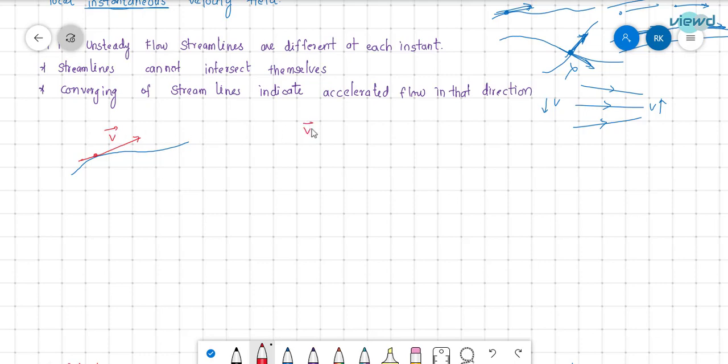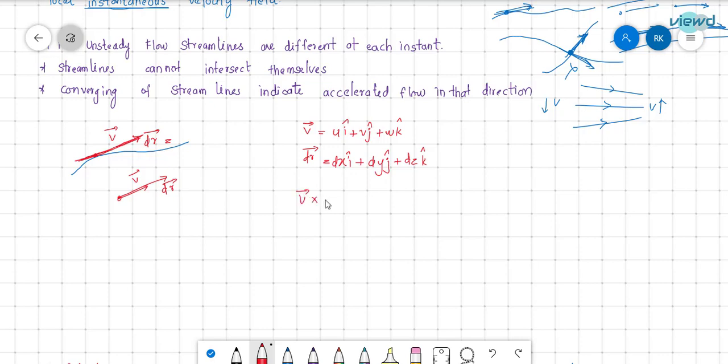Let me say velocity is equal to u i cap plus v j cap plus w k cap, and let us say this tangent is dr. So dr is equal to dx i bar plus dy j bar plus dz k bar. As we see, this v direction and dr direction are the same, and they are collinear to each other.